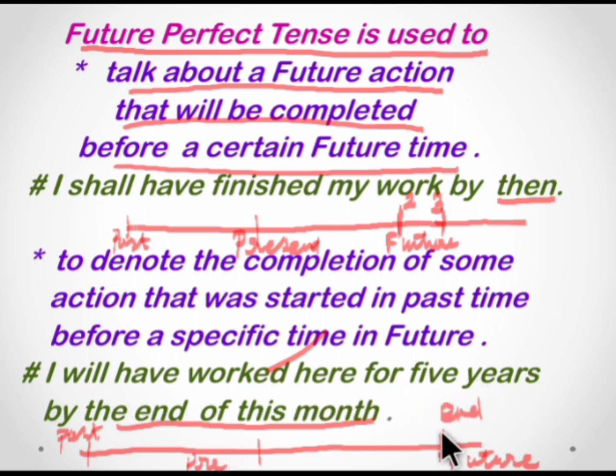So the action would have started very far behind, maybe in the present or in the past. Somewhere in the present or in the past, the action might have begun. So it ends here in the future. That is, by the end of this month, 5 years is getting completed. I will have worked here for 5 years by the end of this month.